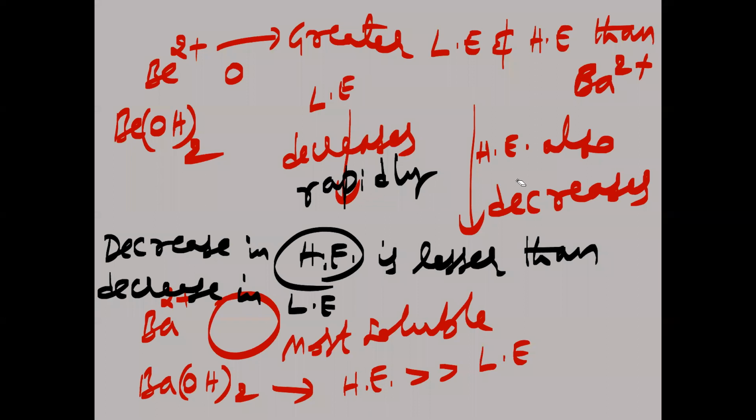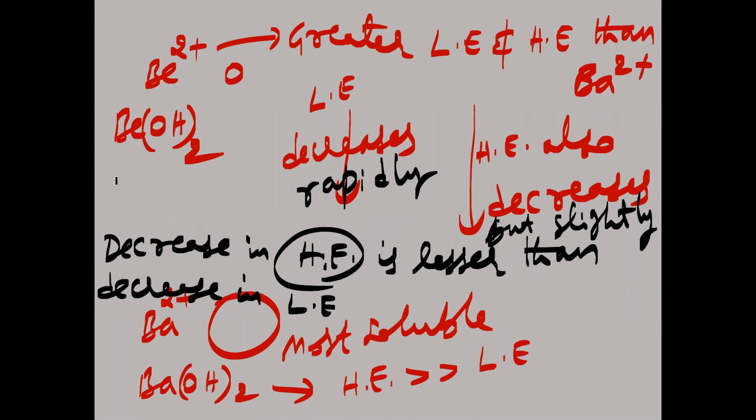Then the hydration enthalpy also decreases, but slowly, meaning a very small decrease. Slightly it will be decreasing. Which will be decreasing rapidly? Lattice enthalpy. That is why, when you go from beryllium hydroxide to barium hydroxide in the same group, barium hydroxide becomes more soluble and beryllium hydroxide is less soluble.